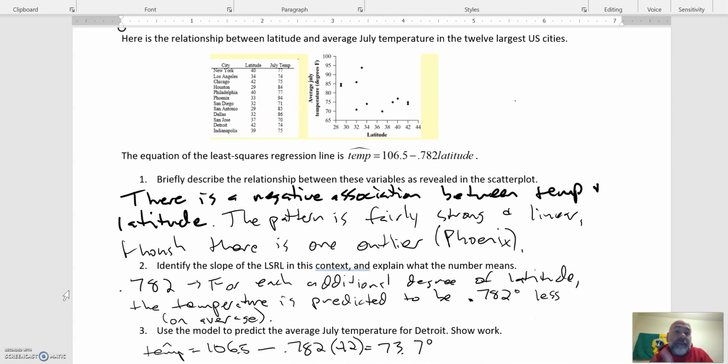So relationship, big things to talk about. You're going to talk about the direction: positive, negative, kind of association. Is it straight or is it curved? You're going to talk about how strong the relationship is. Is it adhering to that pattern that you see, or is it kind of scattered all over the place, a very loose pattern? And then finally, outliers. So those are the things I mentioned.